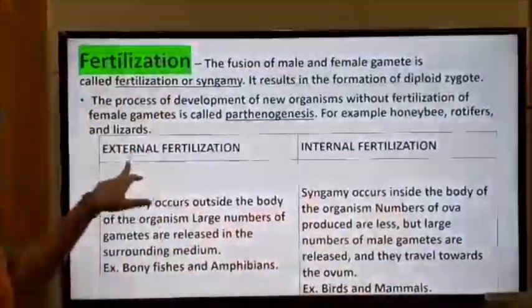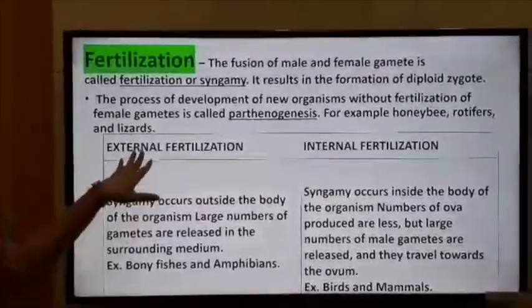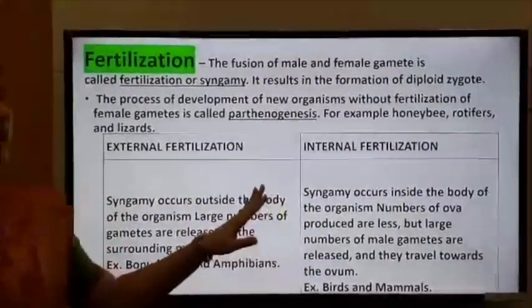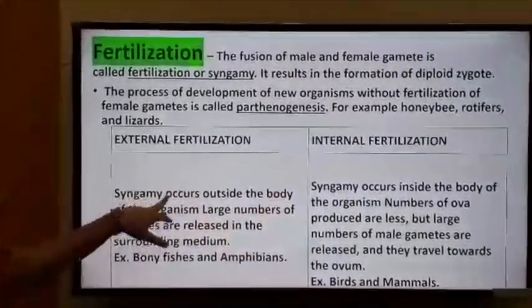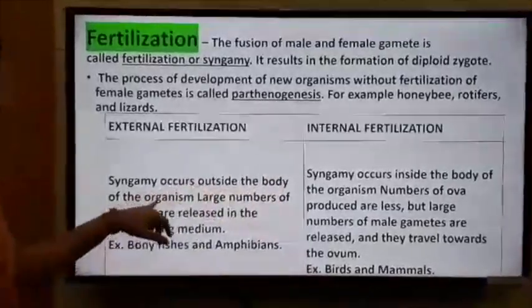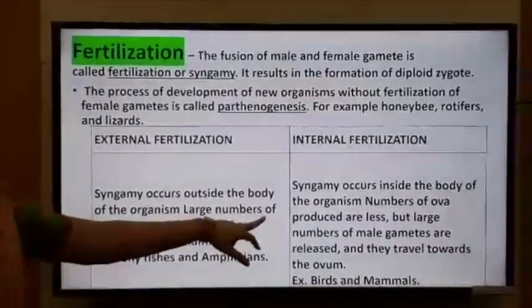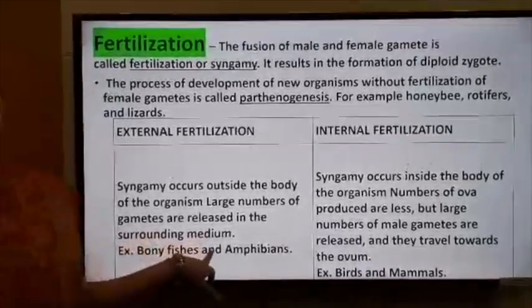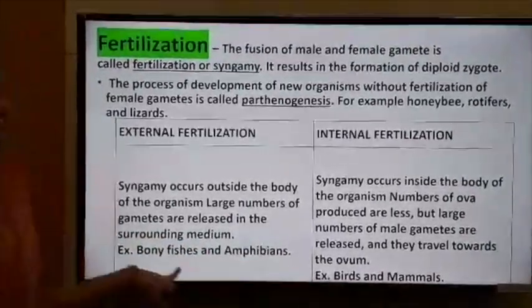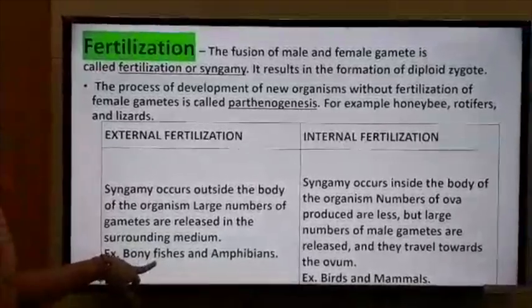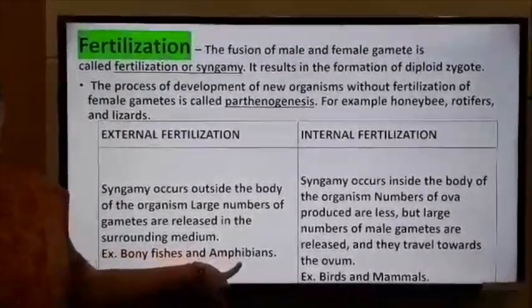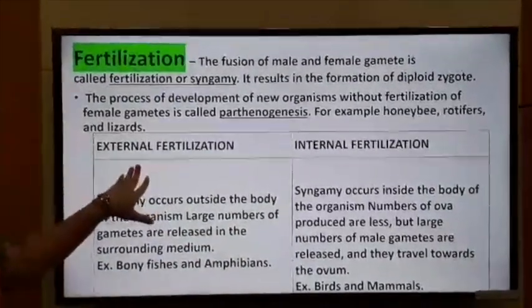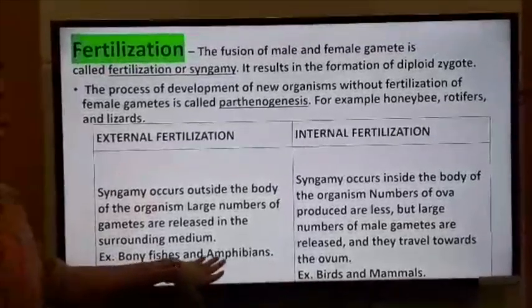External fertilization: fertilization is also known as syngamy. Syngamy occurs outside the body of the organism. A large number of gametes are released in the surrounding medium, mainly water. For example, external fertilization is seen in bony fishes and amphibians.